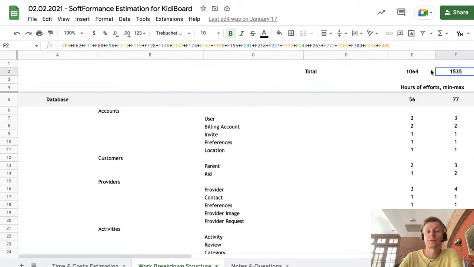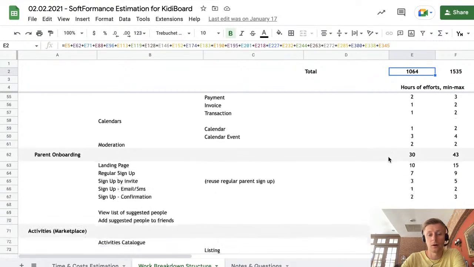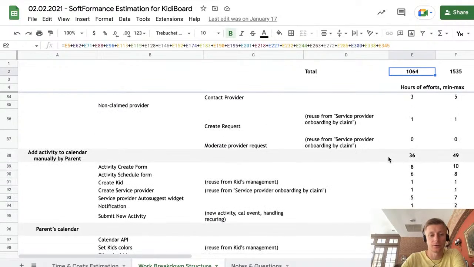Usually our range is smaller for projects that are easier to estimate and predict, because the technical oversight showed us there are not so many technical risks. In that case our estimate has the maximum very close to the minimum. And this is how we go over the whole work breakdown structure.